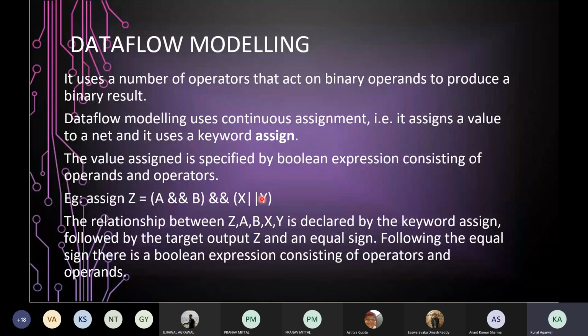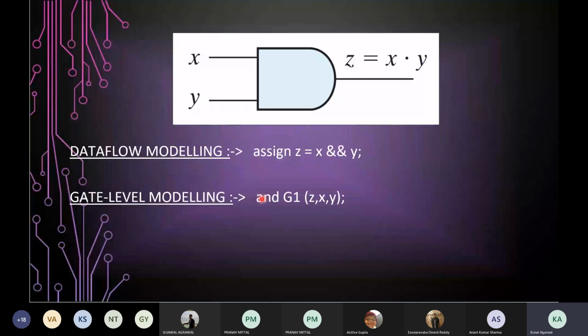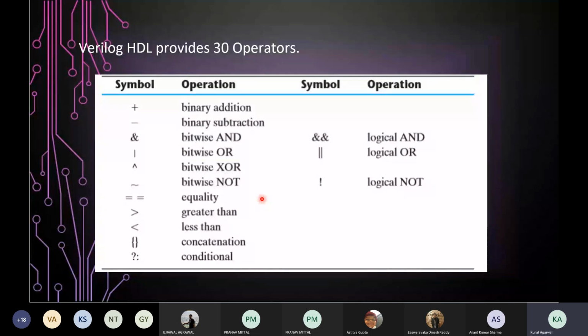So Verilog HDL provides 30 such logical operators. The most frequently used ones are listed in the table. Let me call them out: binary addition, subtraction, bitwise operations like AND, OR, XOR, NOT, equality, greater than, less than, concatenation, conditional, and a few logical operations like AND, OR, or NOT.